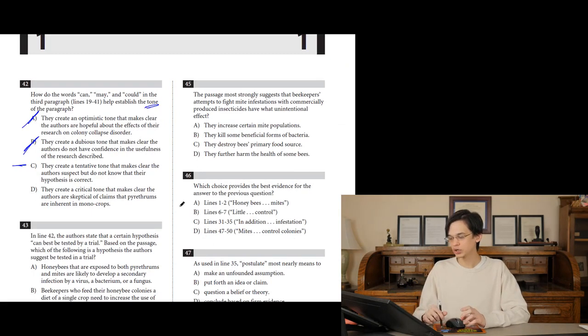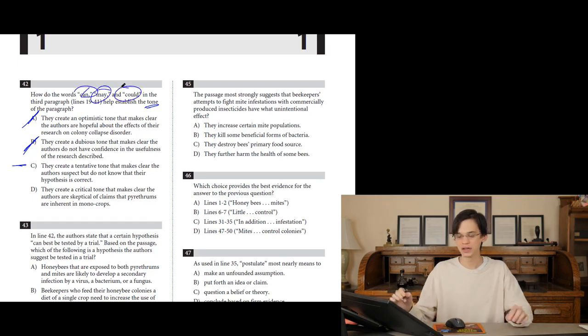With can, may, and could, they're not talking about being skeptical that pyrethrums are in monocrops, because no one ever says that they are. No one is saying the beekeepers tell us all the time that there are pyrethrums in clover, but we're skeptical of that. That's not what they talk about in the passage. Furthermore, they're not using these words to create a critical tone about whether or not pyrethrums are in monocrops.